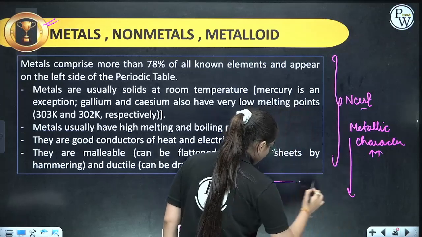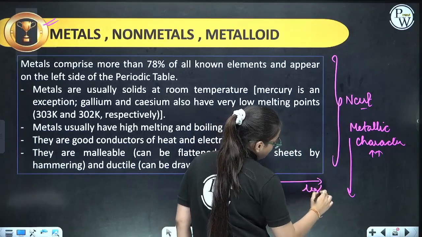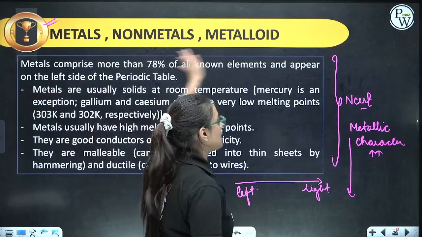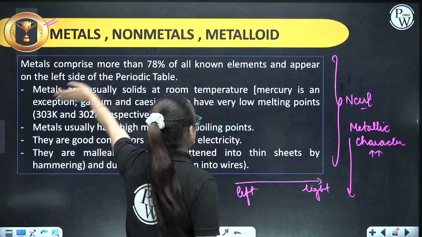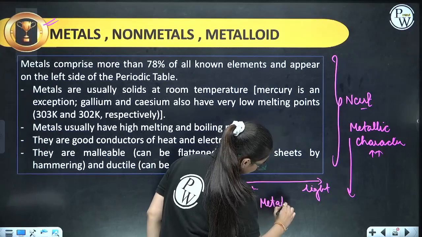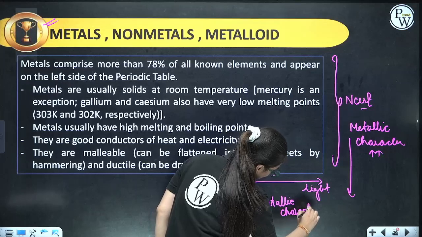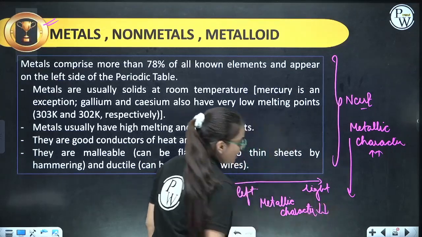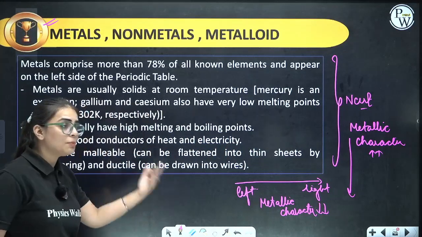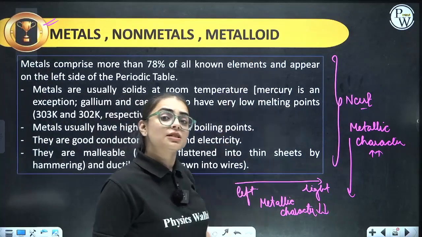And if you are moving from left to right in the periodic table, that means from S block towards P block, metallic character will decrease. That means non-metallic character will increase. That means S block elements are metals, P block elements are non-metals.